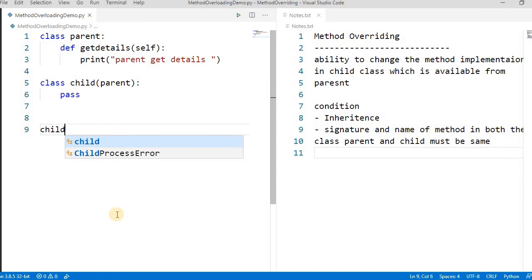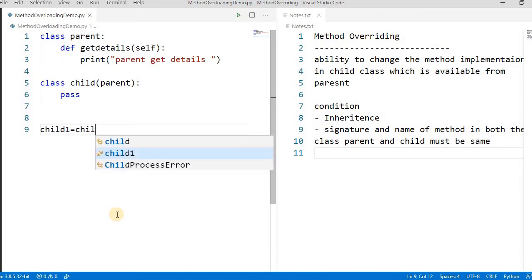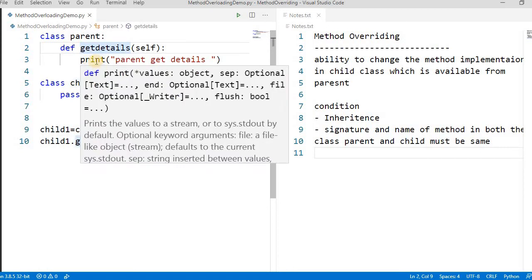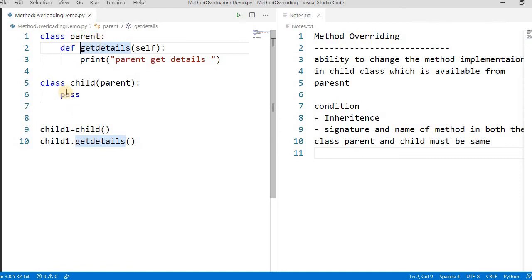Let's create one object of child, child 1, and call child 1 dot get details. Why is it working? Because child is inheriting from parent. Once you inherit, and if you have not defined any access modifier like double underscore for private or protected, by default all the properties of the parent class come into the child. So that's why we are getting this get details.